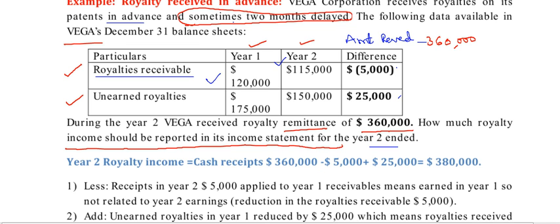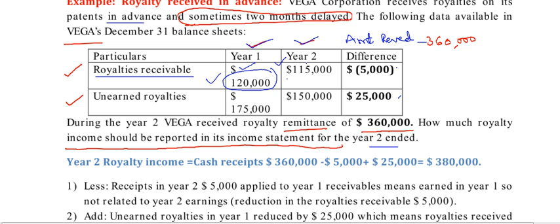Previously the outstanding royalty receivable was earned in year 1 and received in year 2. How much? 5,000. 120,000 in year 1 became 115,000 in year 2, so 5,000 reduced. Royalty receivable reduced means previous year royalty is received in this year, which is not related to the current financial year.